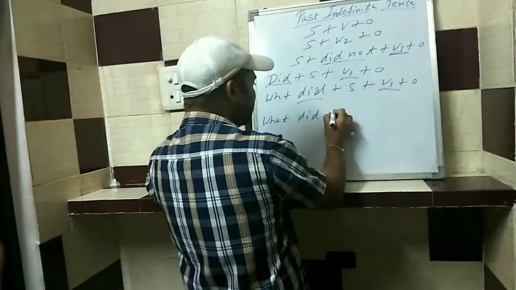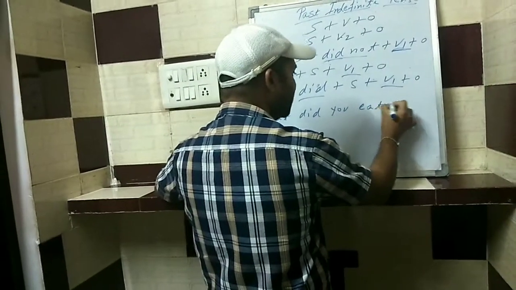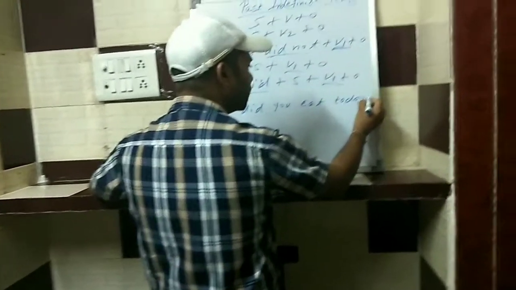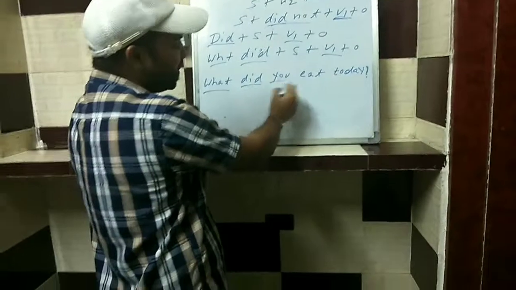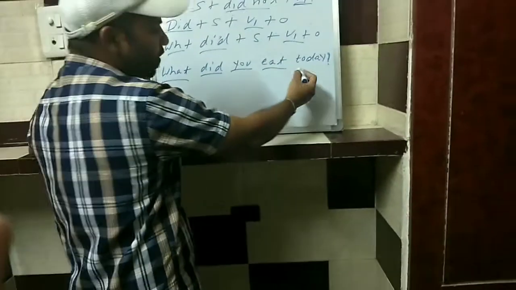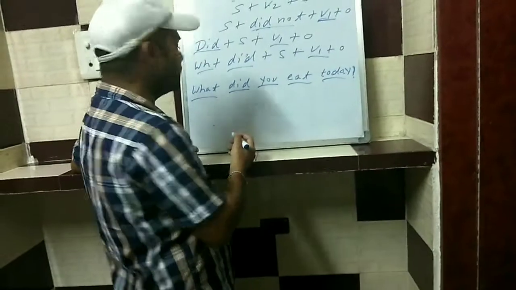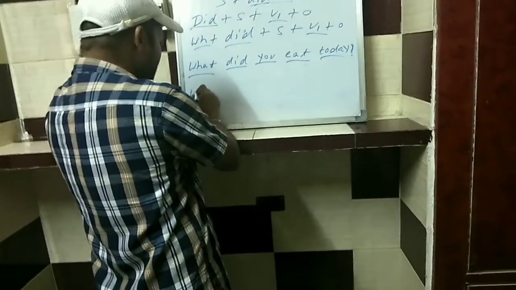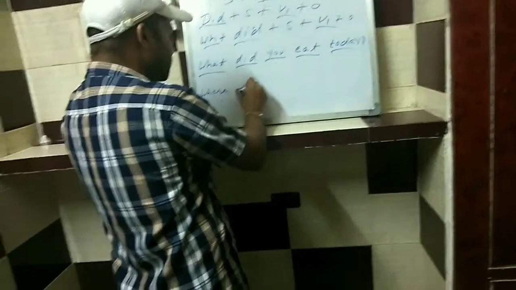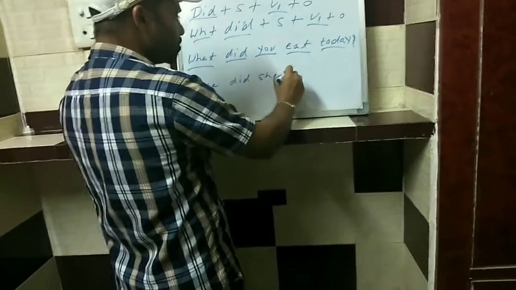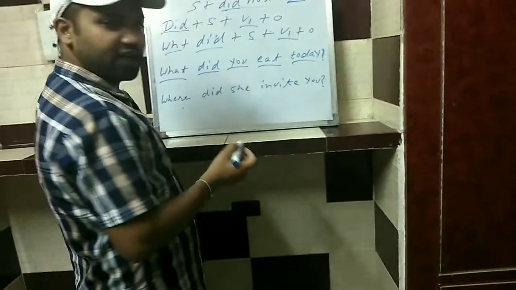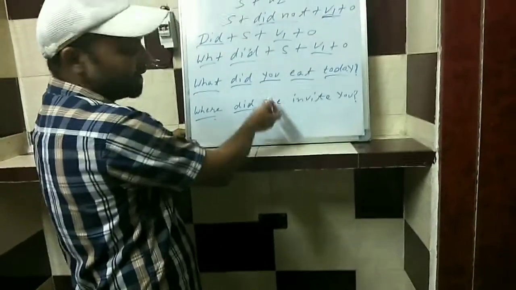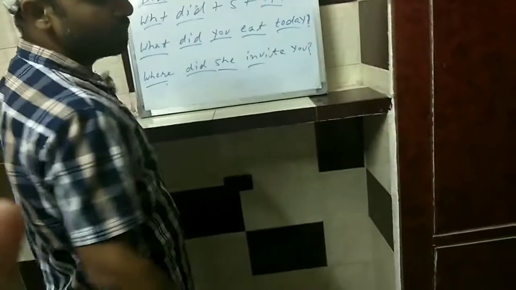So, what did you eat today? What did you eat today? What is the WH word. After that, did as a helping verb, you as the subject, eat as the first form of verb, then the object. So in such a way we make the question. Last one is, where did she invite you? Where did she invite you? Where is the WH word, after that did, after that the subject, then the first form of verb, then the object. So in such a way we make the WH question.